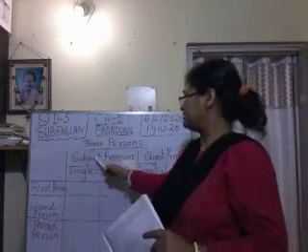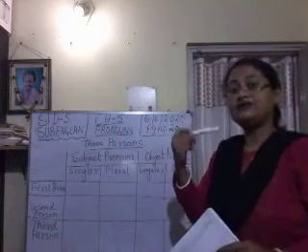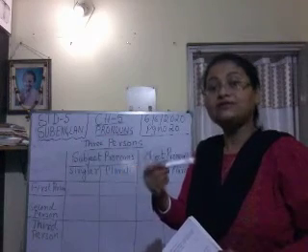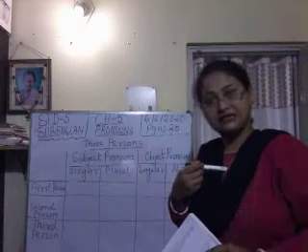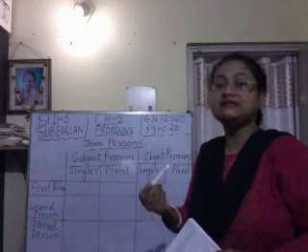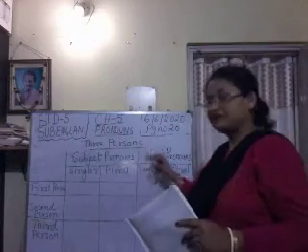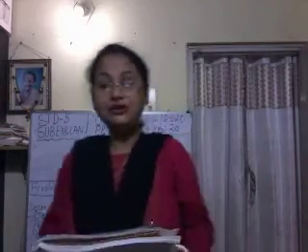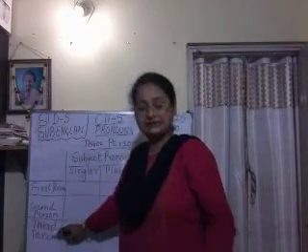So see, subject pronoun and object pronoun. What is the subject of a sentence? Subject means who is speaking. Suppose I am speaking, so I am the subject. The doer of an action is known as the subject, isn't it? And now this is the subject pronoun and this one is the object pronoun. So we know that personal pronouns can be divided into three: first person, second person and third person.